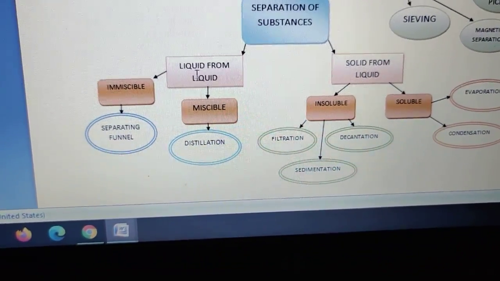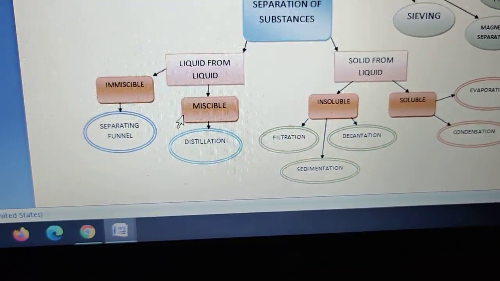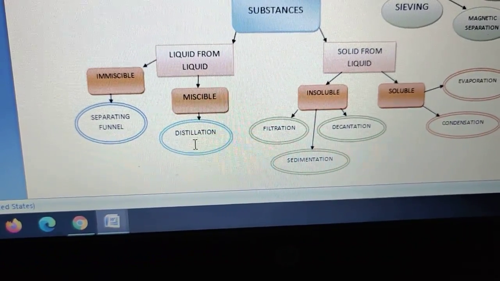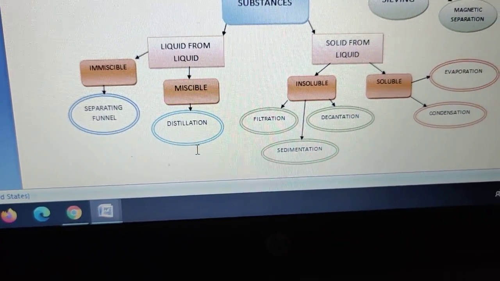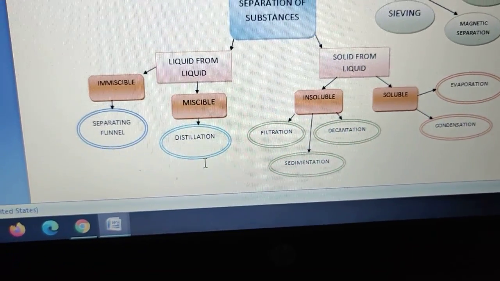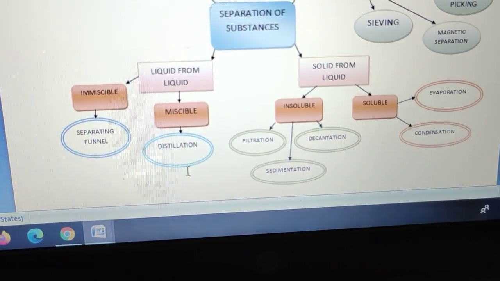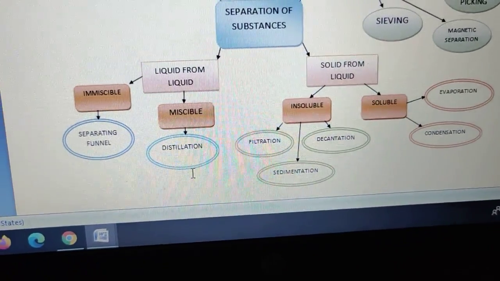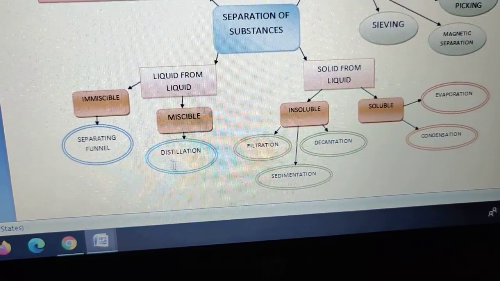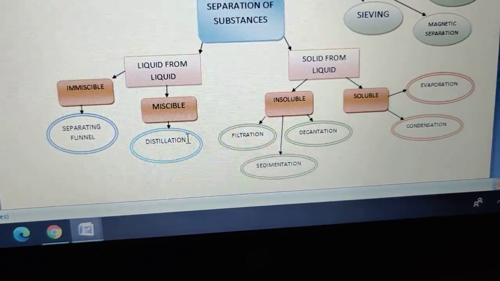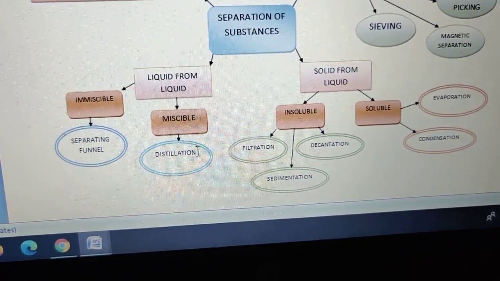Then if you want to separate a liquid from a liquid, again the type of separation process used depends on whether both of the liquids are miscible or immiscible. If both of the liquids are completely miscible in each other, then we use the process of distillation. This process of distillation is based on the difference in the boiling point, because you can take n number of liquids, and they may be similar in color, appearance, density, thickness, viscosity, but they will all have different boiling points. So distillation is the process of separation of liquids on the basis of their difference in boiling point. And what is boiling point? I told you it is the temperature at which a liquid starts boiling.